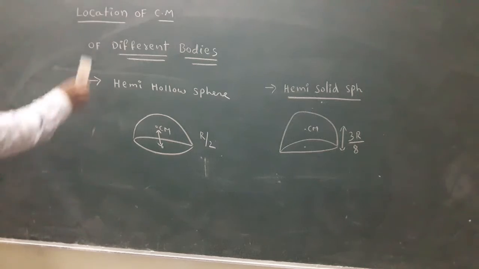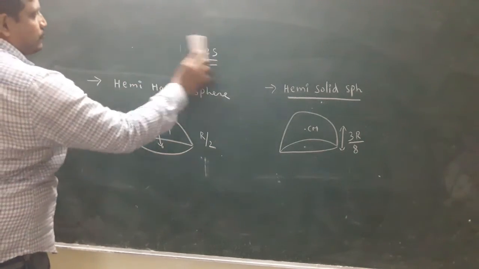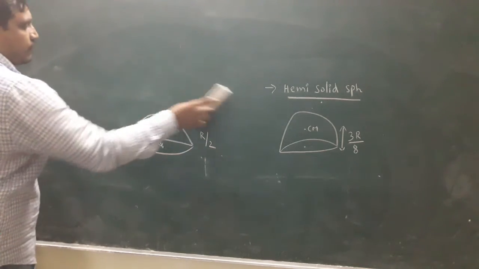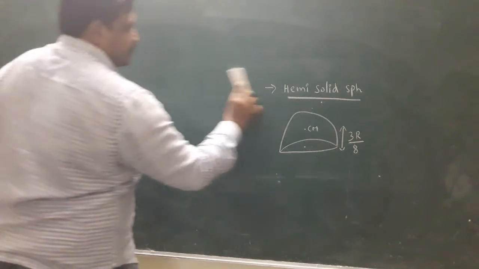What is the question? Location of center of mass of different bodies. Please write down. Next one, a very important concept, very easiest concept.